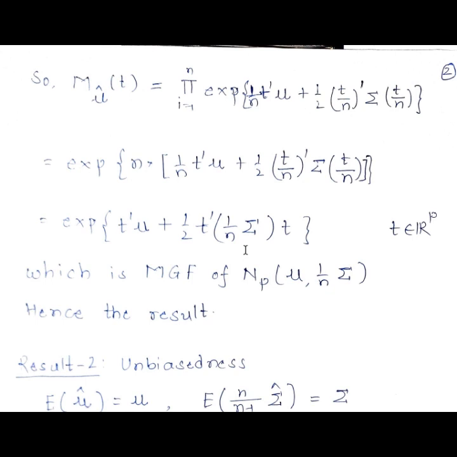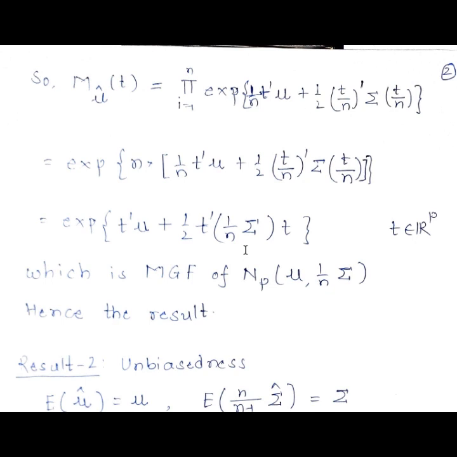And hence, using the uniqueness of the moment generating function, we can conclude that the maximum likelihood estimator of mu follows a p-variate normal distribution with mean mu and variance covariance matrix sigma by n.